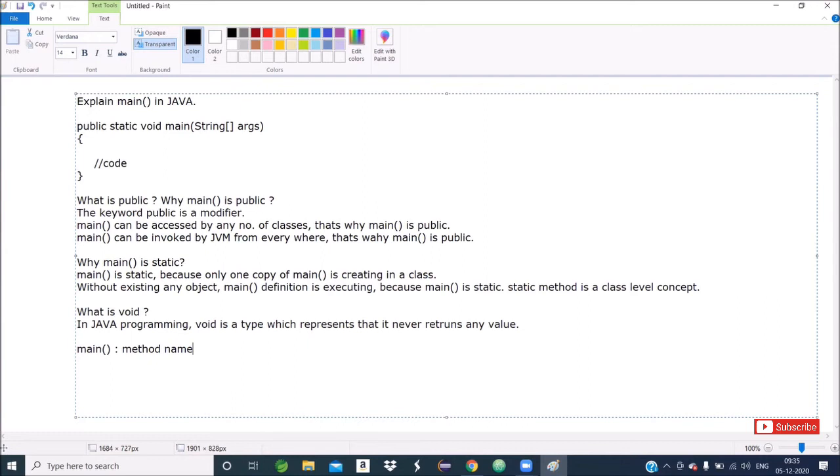Possible, but provided that you have to develop your own JVM. Because at the time of development of JVM, an instruction is given to JVM: when you are going to execute a Java program, first of all you will search for that method, and that method is the main method, an exact main method. And if you do not find the exact main method, then you can't execute.